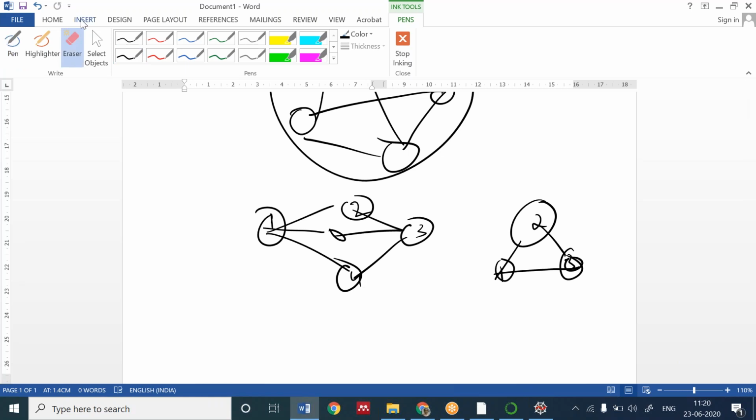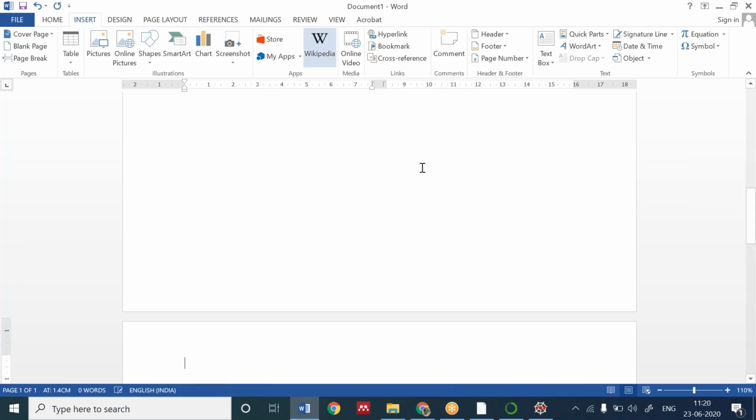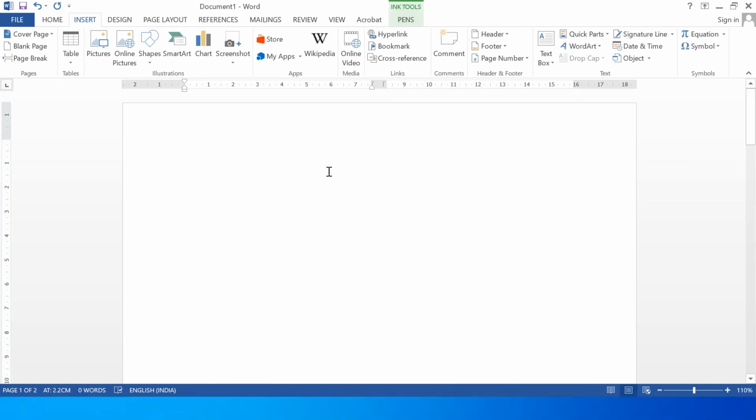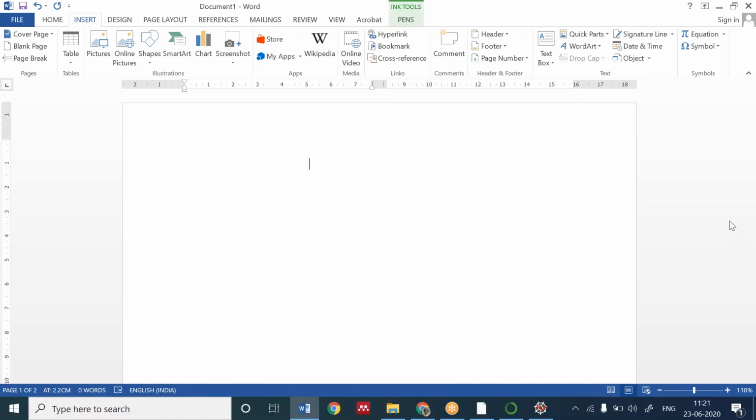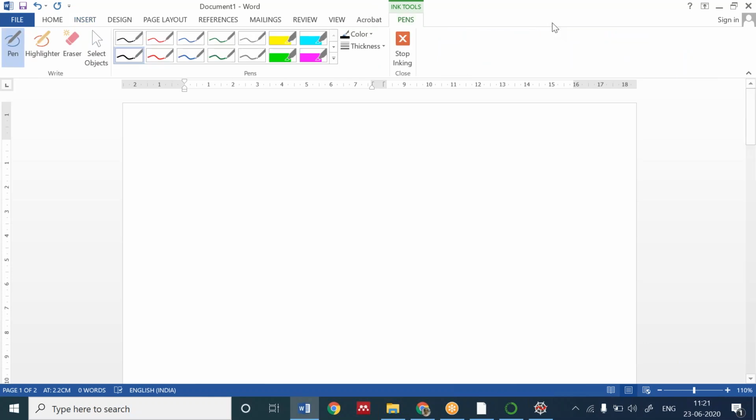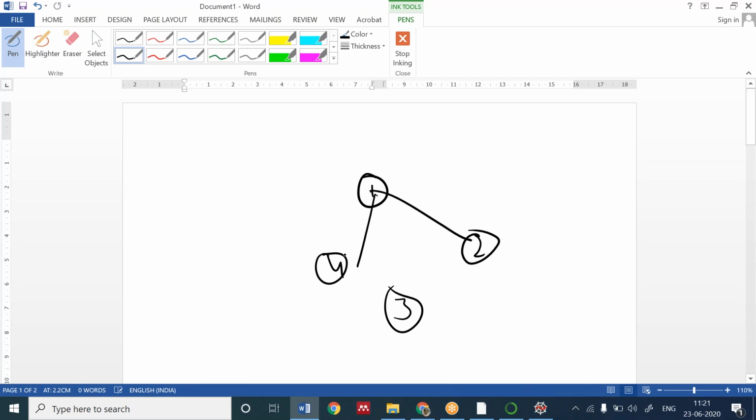Okay, I'm showing you the concept of in degree and out degree here. Firstly, I will take the doubt of the student named Vishaka. What is in degree, Vishaka? Basically, if we have nodes 1, 2, 3, 4, the nodes are connected and it's directed.